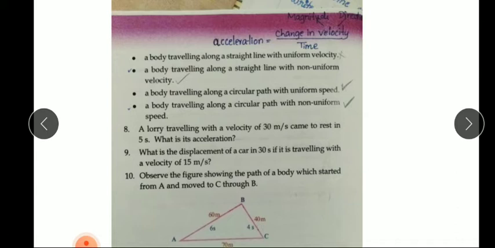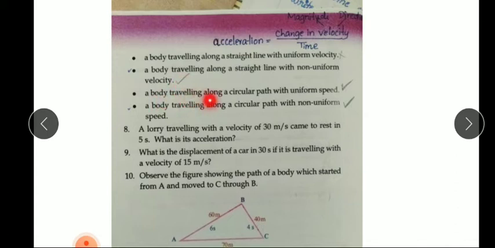Second one, a body traveling along a straight line with non-uniform velocity. Non-uniform velocity means its velocity is changing. So you can see here there is a change in velocity. Whenever there is a change in velocity, there is acceleration. So in this case, the body has acceleration.